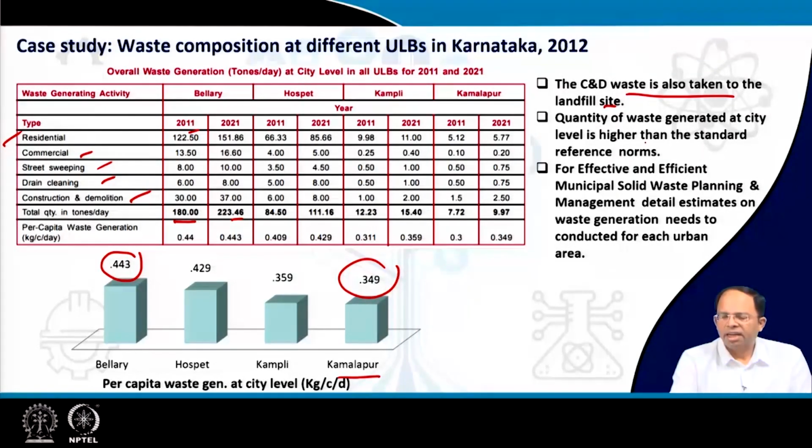And the quantity of waste generated at the city level is higher than standard reference norms. As per standards we can adopt certain things, but as you can see in this study, the waste that we estimated is much higher than the standards. That means for effective and efficient municipal solid waste planning and management, we need to do detailed estimates of waste generation, and for that we need to do a detailed study of that particular area, and only then can we determine the rates, and based on that design the facilities, infrastructure or services that we require for efficient waste management in an urban area.